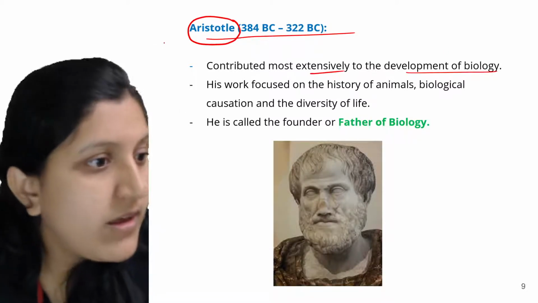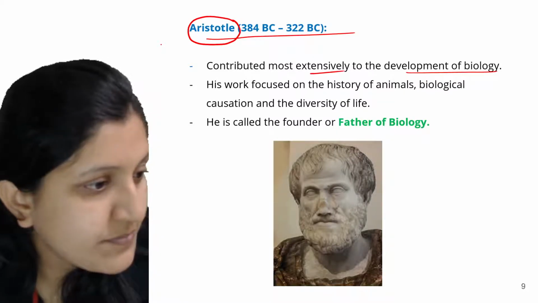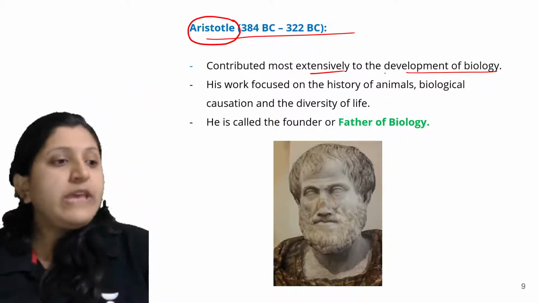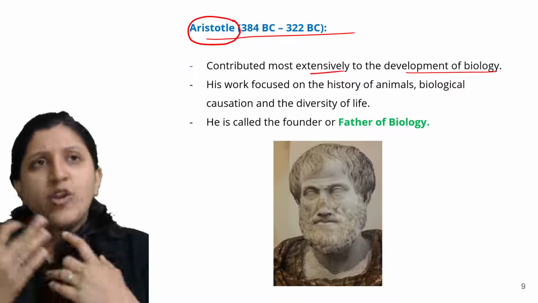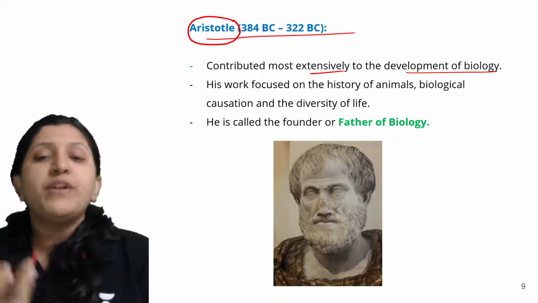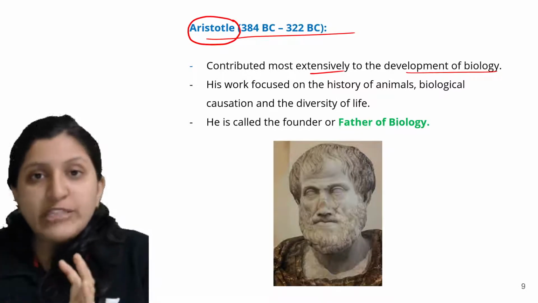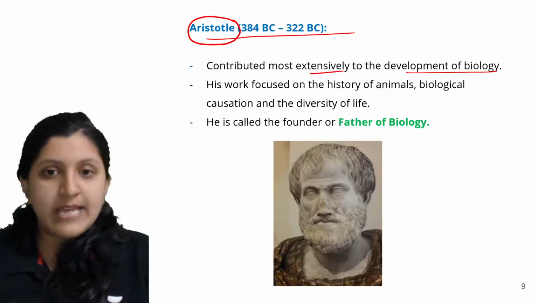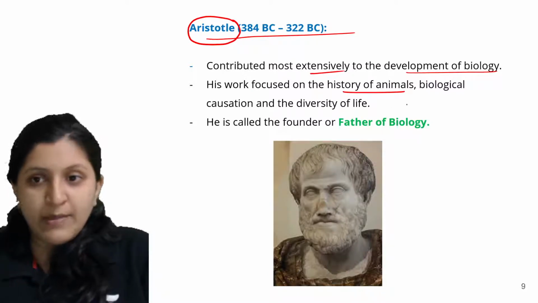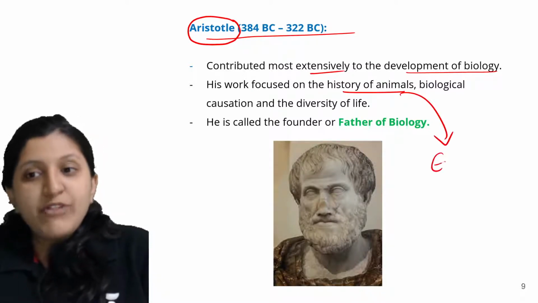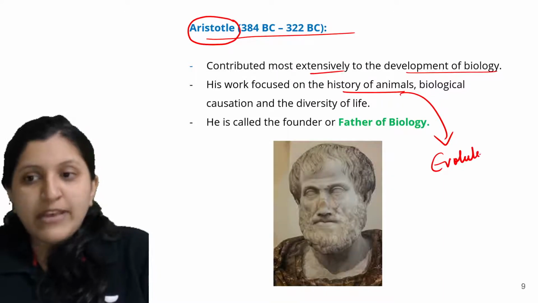He developed different methods, not exactly technologies, where he went on observing different cells. His work focused on the history of animals, like their evolutionary relationship that he was looking for.